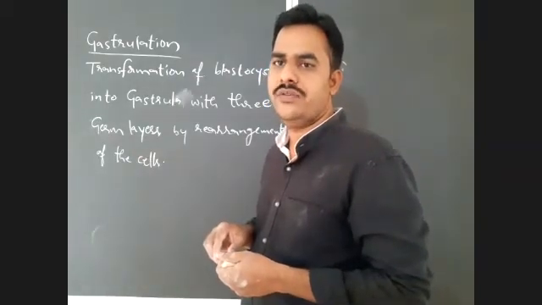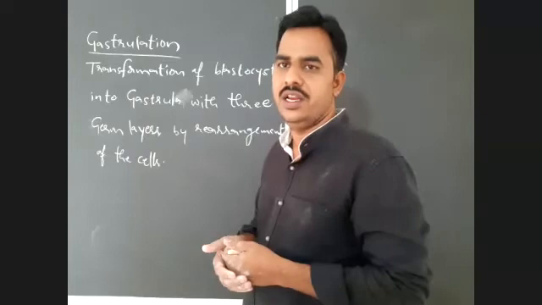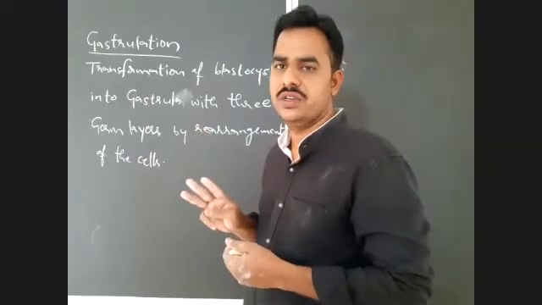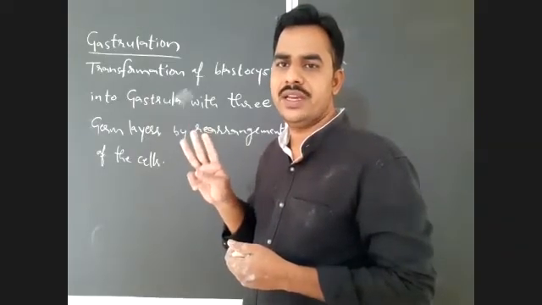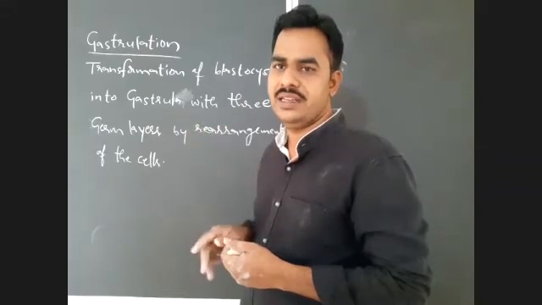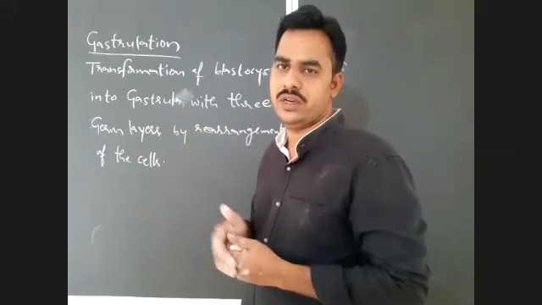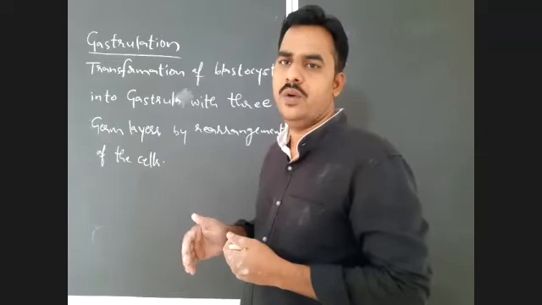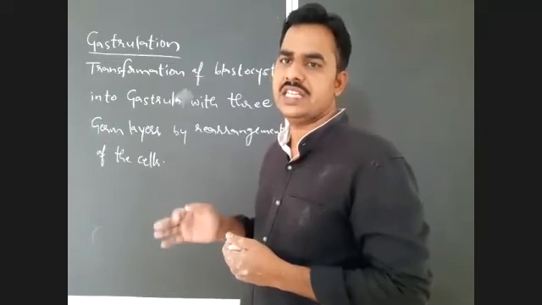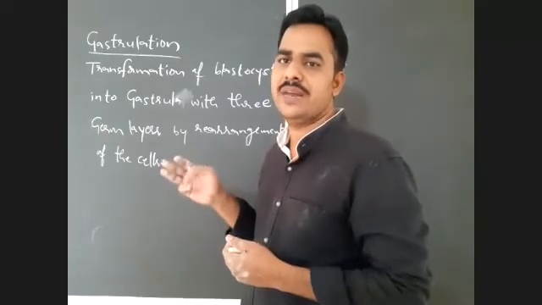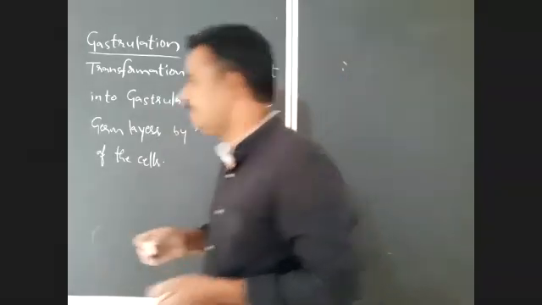This type of rearrangement of cells leads to formation of three germ layers, that are ectoderm, endoderm, and mesoderm. So these movements which take place in the gastrula cause the formation of three germ layers here.